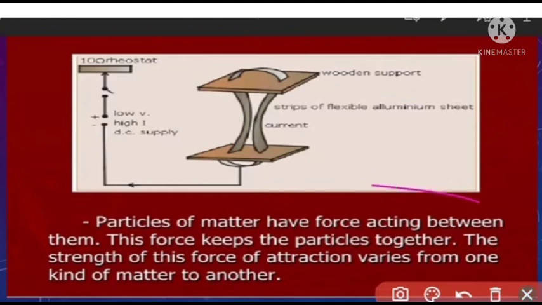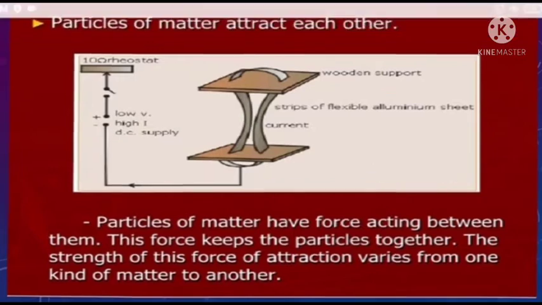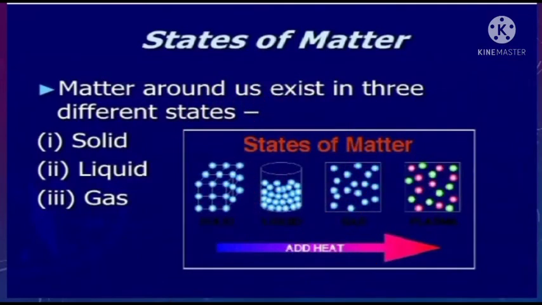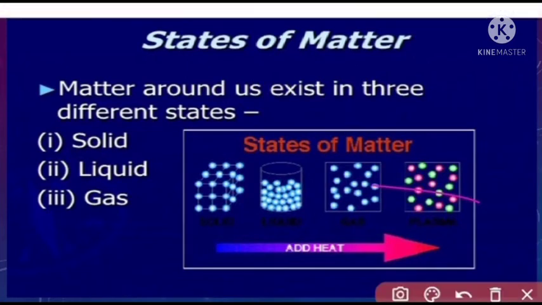Next, we will review the states of matter. Matter, or substances and particles around us, exist in three different states. One is the solid state, the second is the liquid state, the third is the gaseous state.